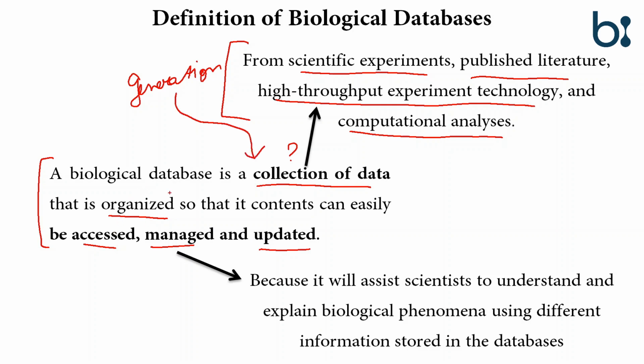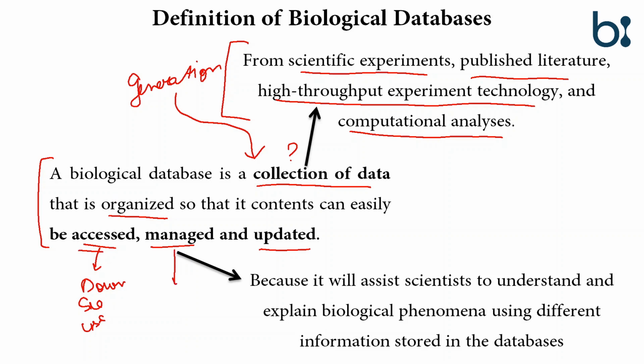Second is organized. The collected data needs to be organized so that its content can easily be accessed. Access means researchers like us can download it, can see it, can use it, can do multiple analyses. So it needs to be accessed properly.